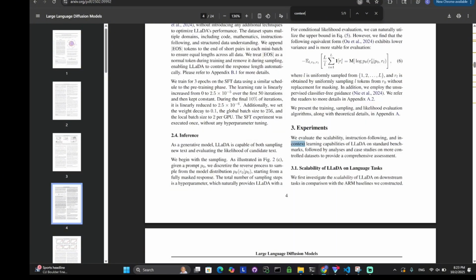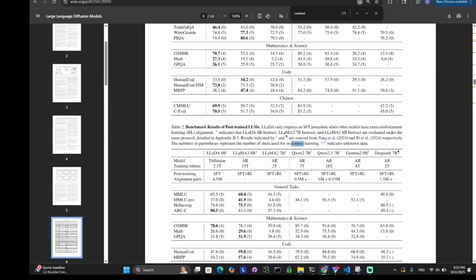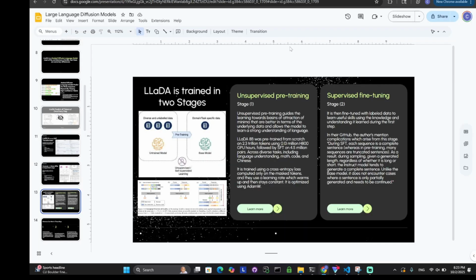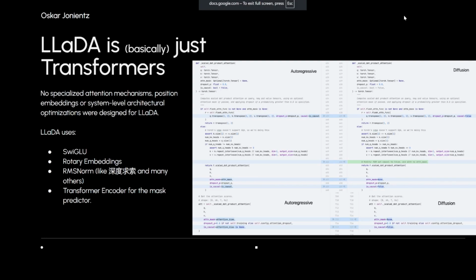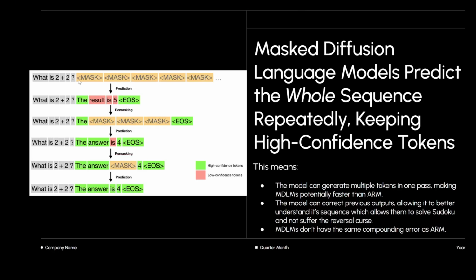Context length is one of the major reasons why regular LLMs work the way they do in an autoregressive fashion: you don't have to re-predict the entire thing. You just predict one token. But the third advantage is that LLaDA can actually predict more tokens at once. As an example here, it predicts 2 tokens at once, and it keeps them. Like I said, it can predict more tokens at once. I think actual inference averages like 4 tokens per pass. So even if each sample is more expensive, it takes fewer of them overall, so it ends up being cheaper overall, I think. But that was what was said in another paper. In here they don't actually specify that. That was in Mercury.